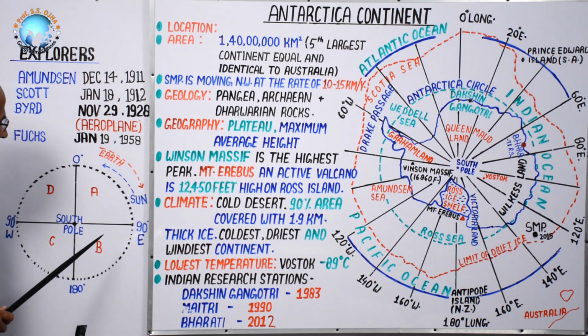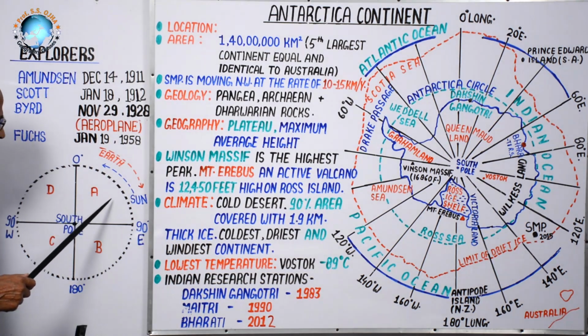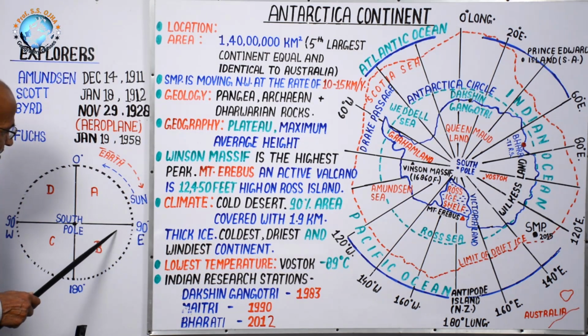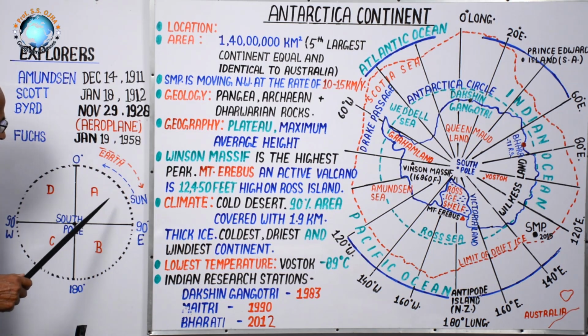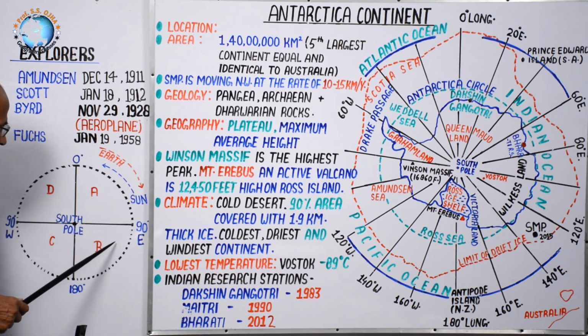So, if you know the longitudinal extent of India, that is from 68 degree 7 minute east longitude to 97 degree 25 minute east longitude, then you can answer that the large part of India lies in sector A, but some part in sector B also. If there is such a question that in which two sectors India will lie, then the answer will be A and B. But the question will not be repeated.